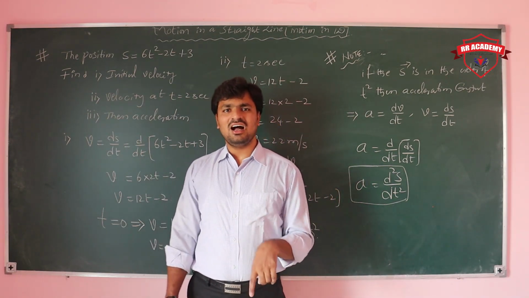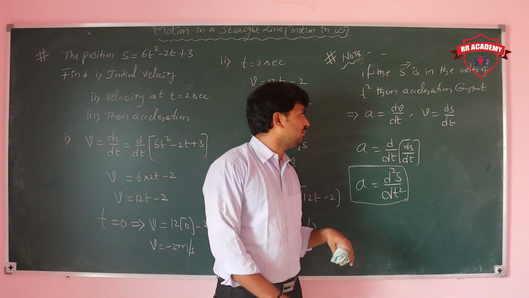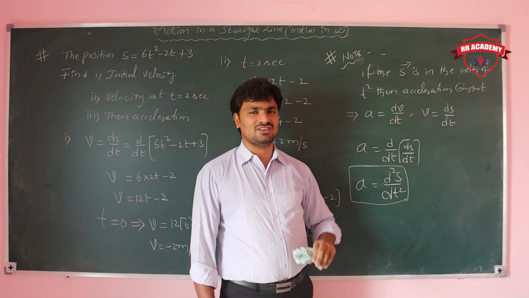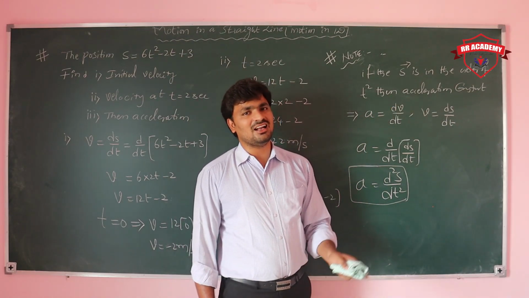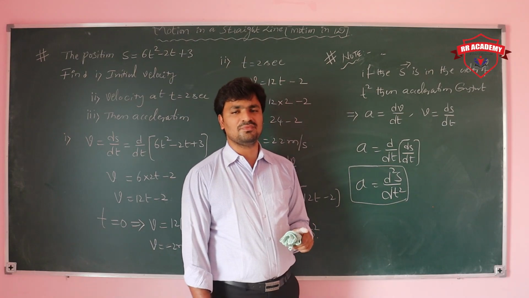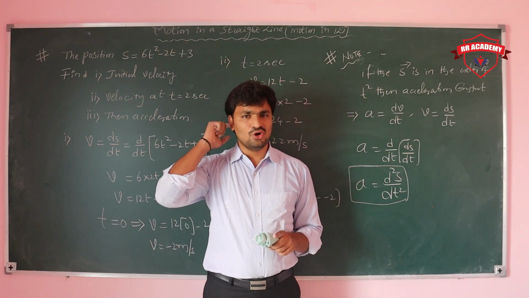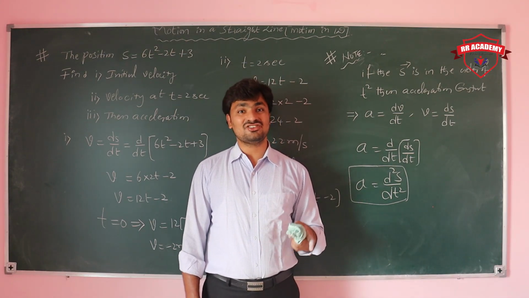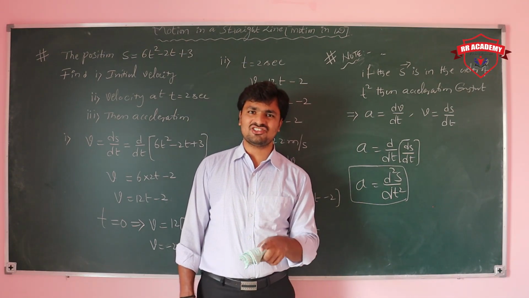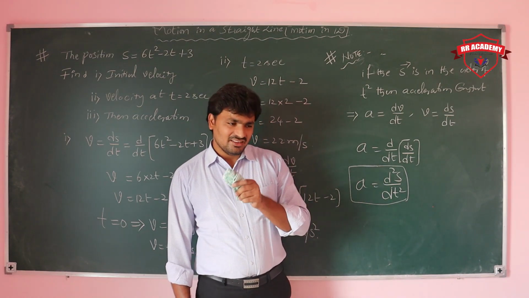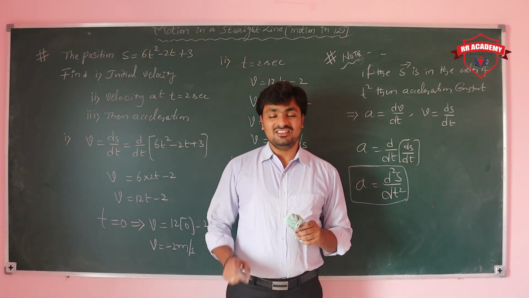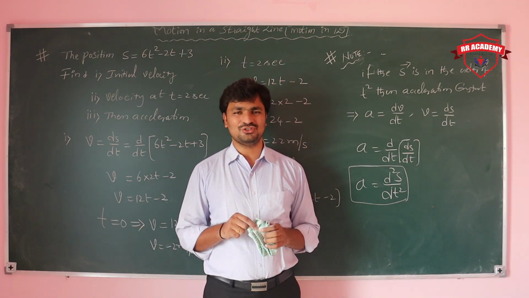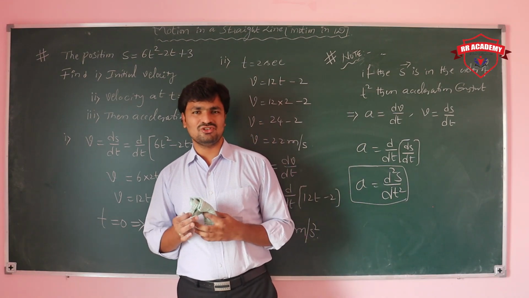In case, if only in the function of t, if the displacement is in the order of t square, then acceleration is constant. If the displacement is in the order of t only, for example displacement s is equal to 2t plus 3, then velocity is constant, acceleration is 0. That means it is moving with constant velocity. You have to identify this kind of equations. And we'll move to one more problem.